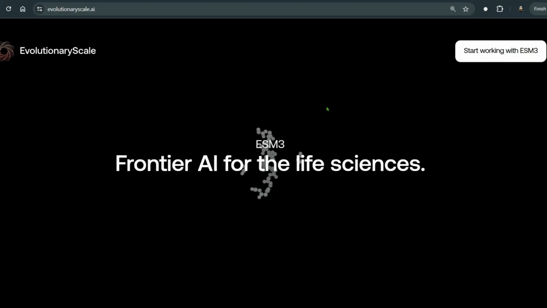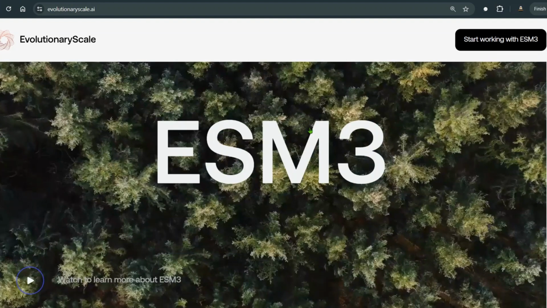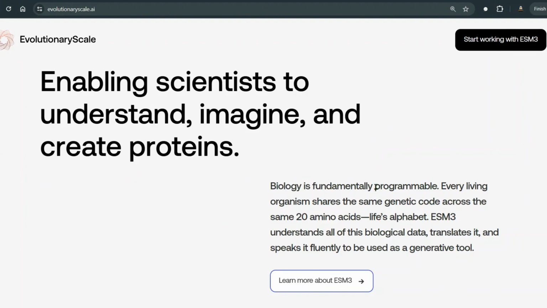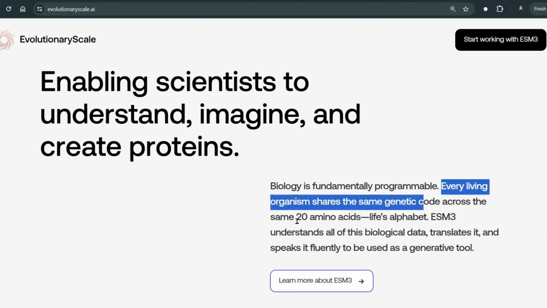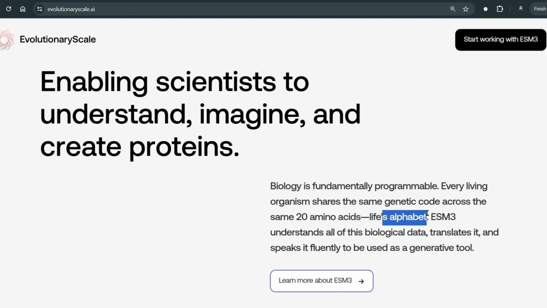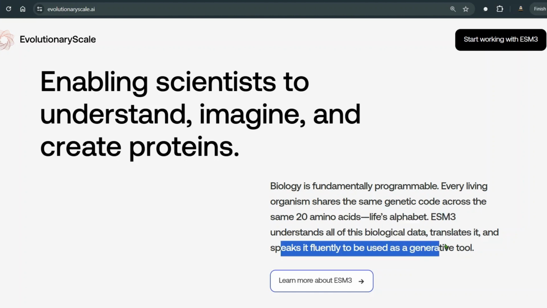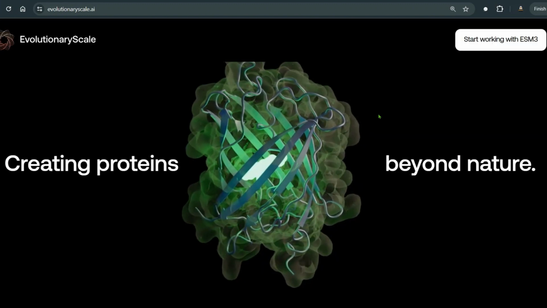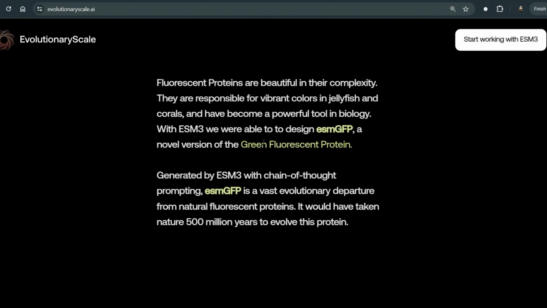Now if you go forward and look at the website, we have ESM3 Frontier for the Life Sciences. Biology is fundamentally programmable. Every living being shares the same genetic code across the same 20 amino acids, life's alphabet. ESM3 understands all of the biological data, translates it, and speaks it fluently as a generative tool. So we are creating proteins beyond nature.